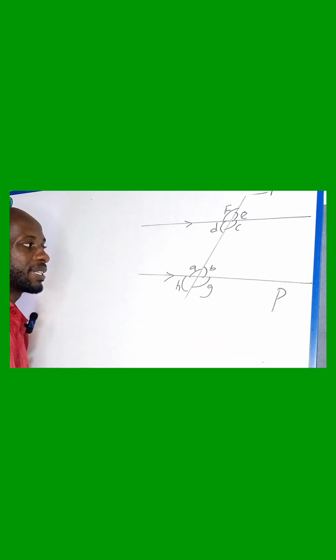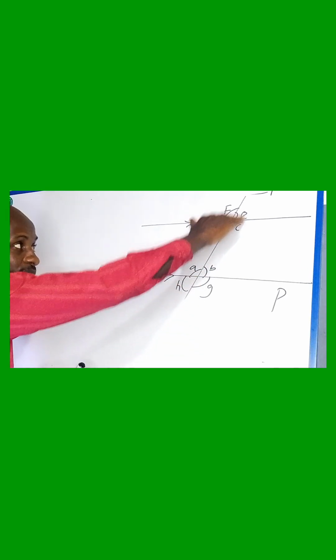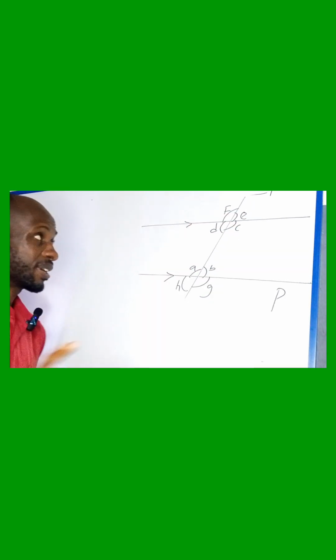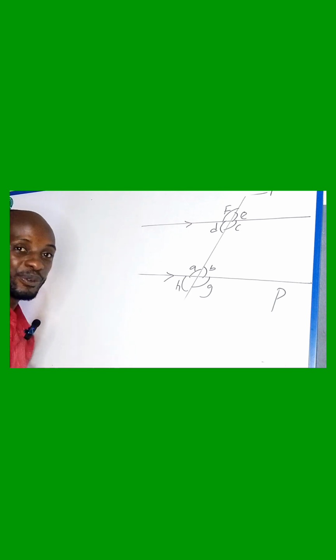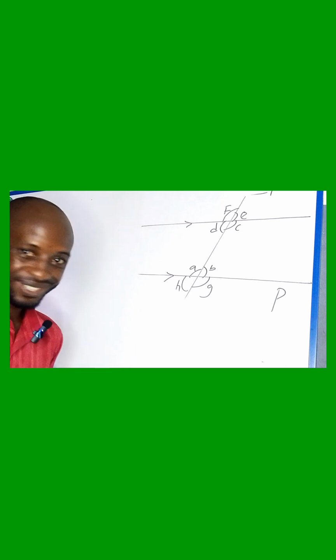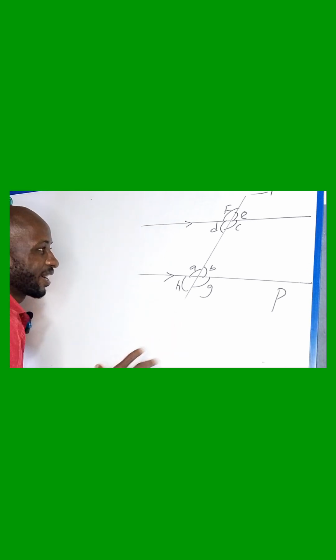Now, why are they parallel lines? They are lines that can never meet. They can't meet together, so they are parallel to each other. This thing I'm teaching you is very important for learning geometry for beginners. If you are a beginner, please listen to this video and understand geometry.